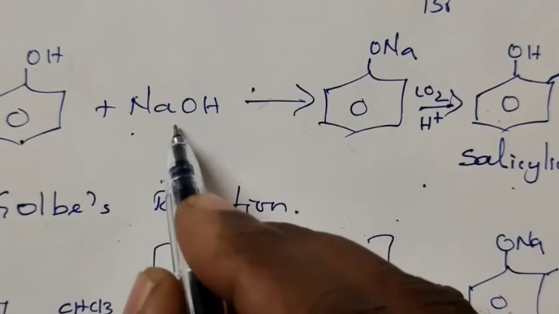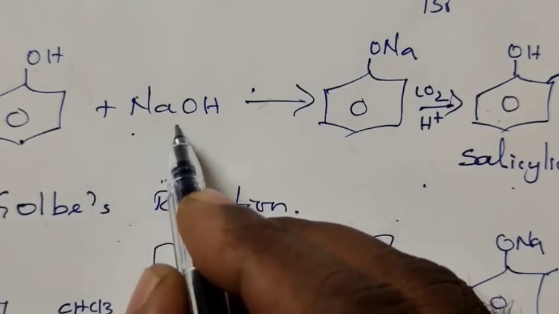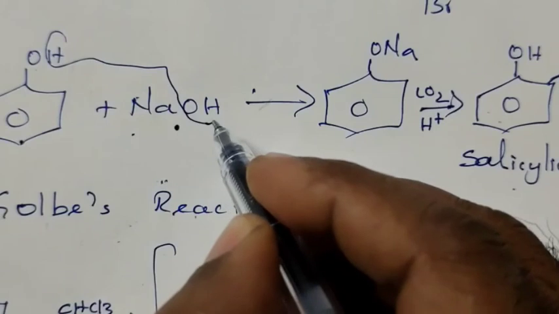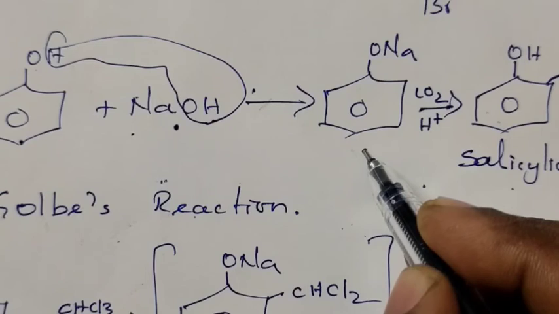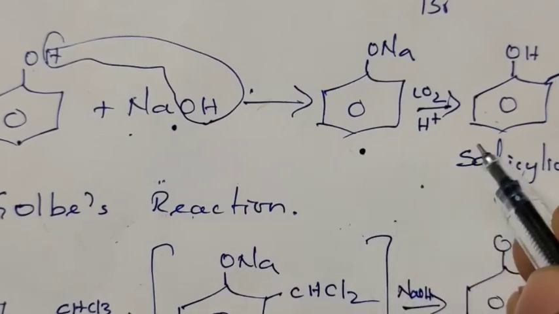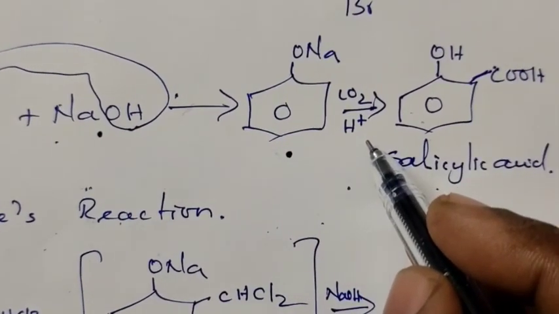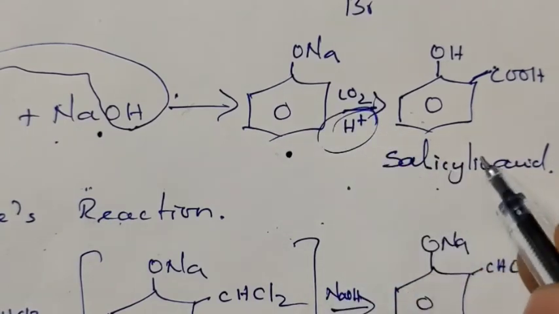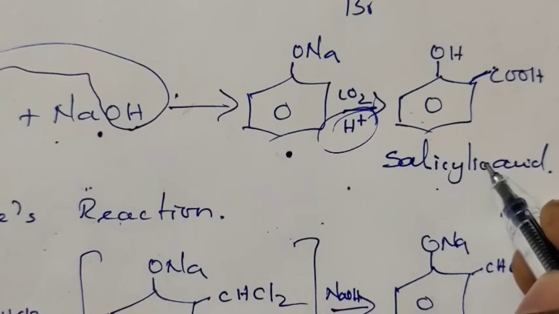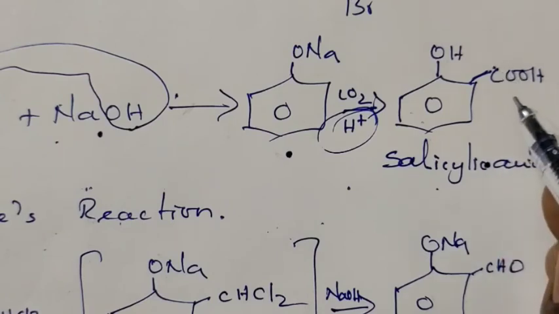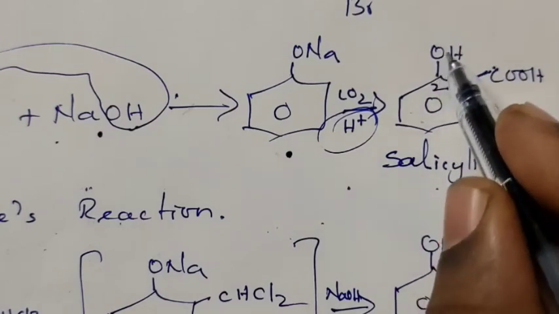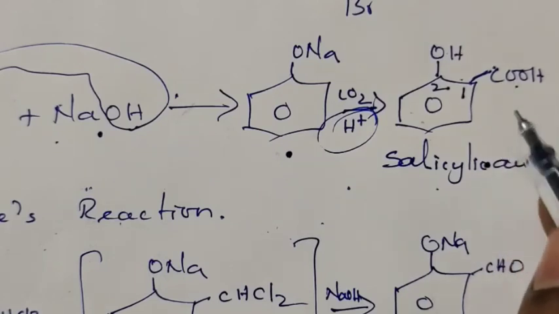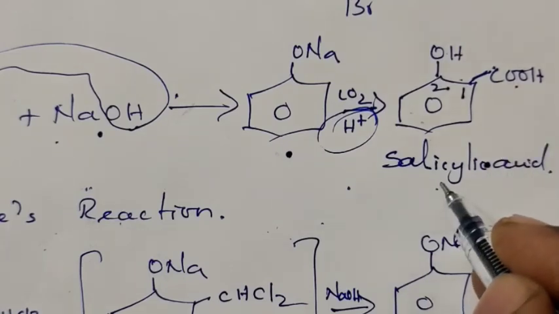Phenol treated with sodium hydroxide loses a water molecule and we get sodium phenoxide. This sodium phenoxide treated with carbon dioxide in the presence of acid gives salicylic acid, that is 2-hydroxy benzoic acid. This is the first carbon, this is the second carbon. So 2-hydroxy benzoic acid is called salicylic acid.